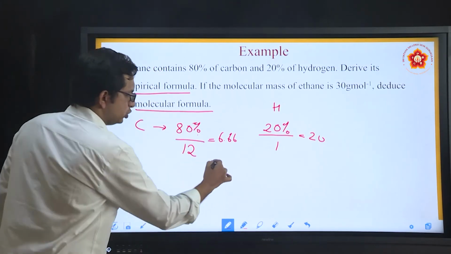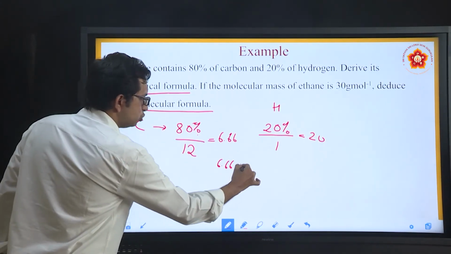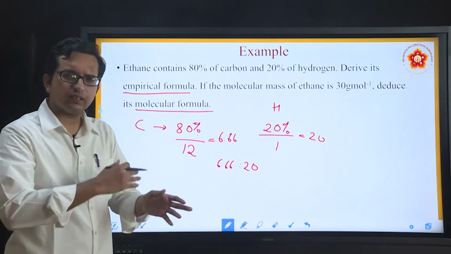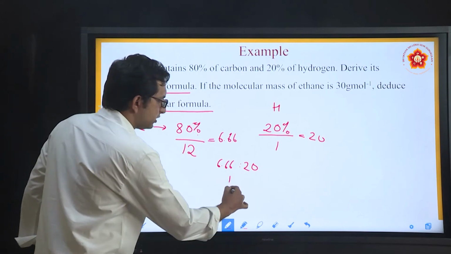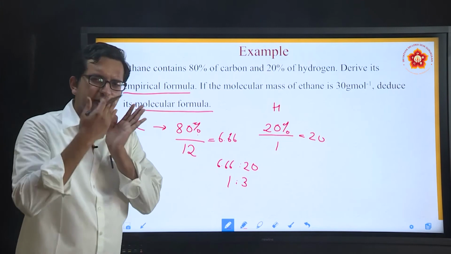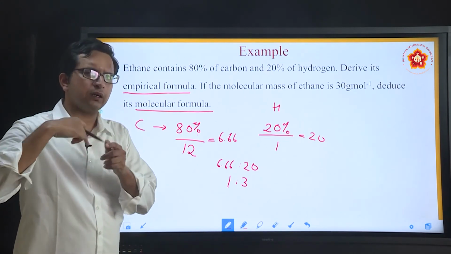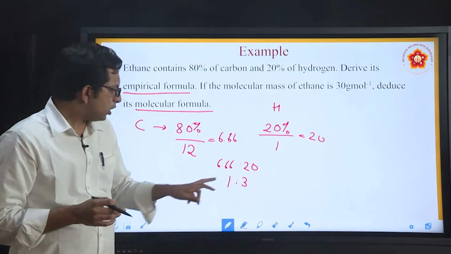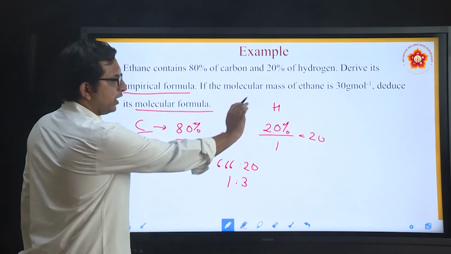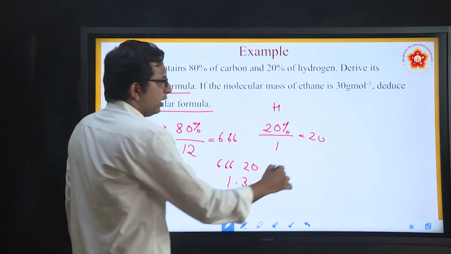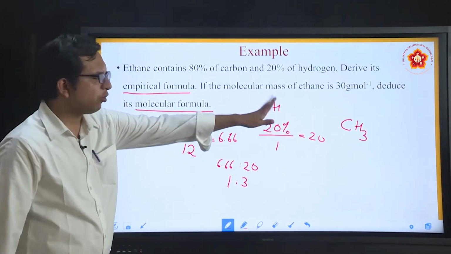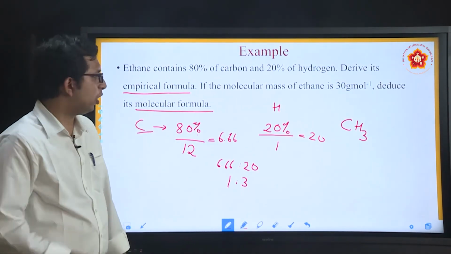Now the question is, what is the ratio? 6.66 is to 20. 6 times 3 is 18, and 6.66 is a little more. So can I take the ratio as 1:3? Now when you write a ratio, you need not be exactly divisible. Even if it is a round figure, we do consider it. Now what do you mean by this 1:3 final ratio? It means that for one carbon, 3 hydrogen atoms are present, and therefore the empirical formula will be CH3. This is how we find out the empirical formula of compounds.